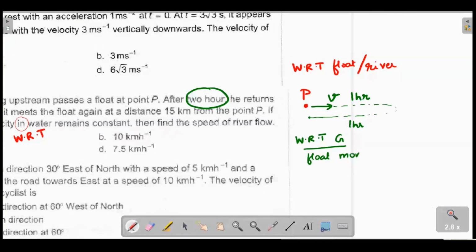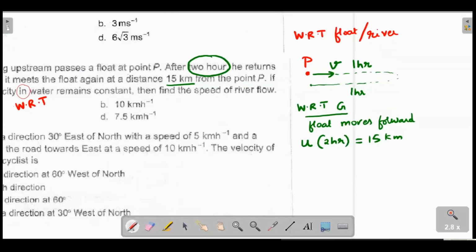Float moves forward for 2 hours with a speed u. So u into 2 hours should be equal to 15 km. This has nothing to do with our question actually. Find the speed of the flow. So this should be 7.5 kmph.